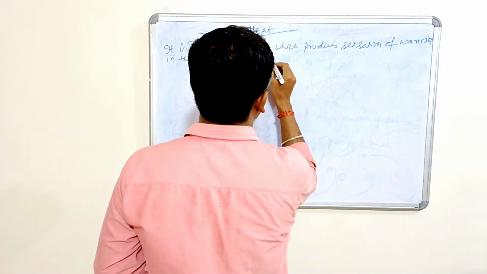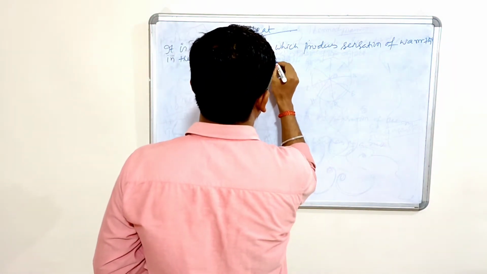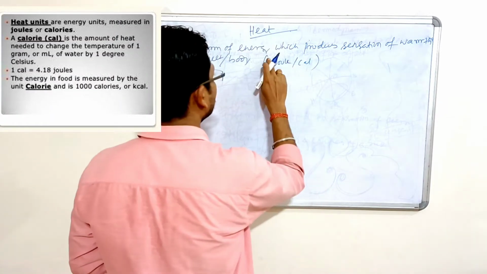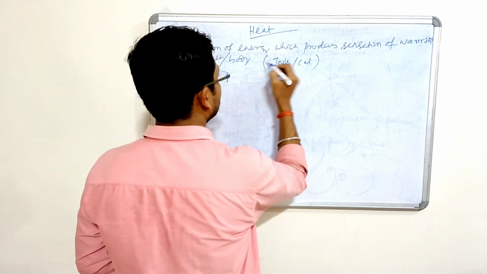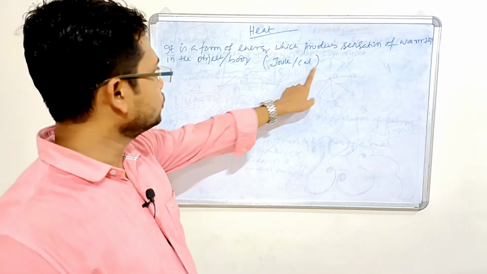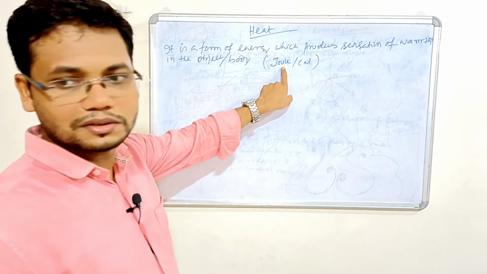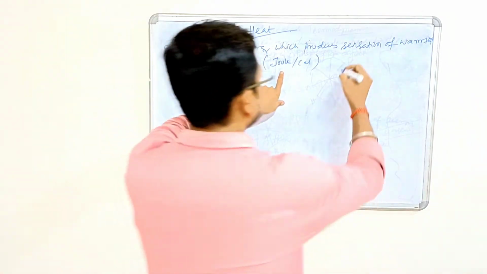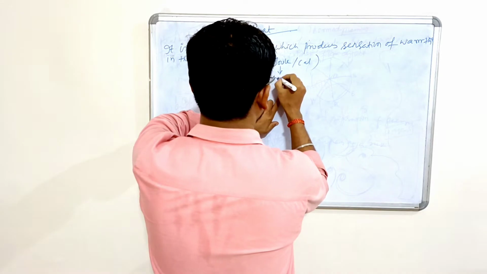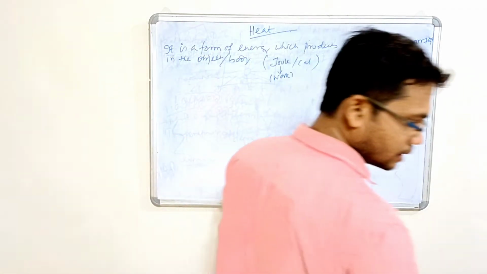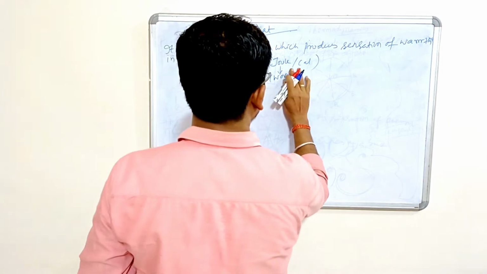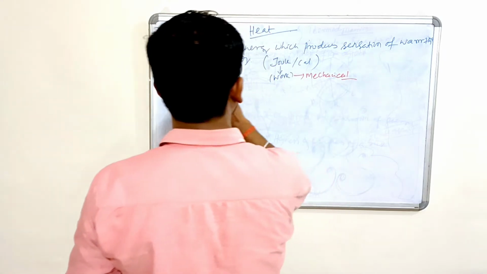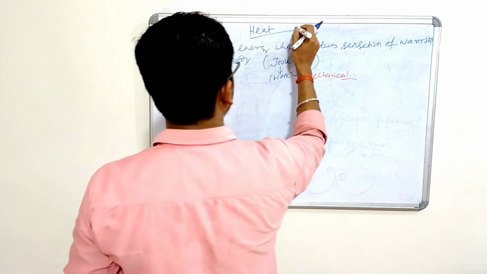So what is the unit? Unit is joule, or you can say calorie. Joule or calorie. So whose unit is joule also? Work unit is also joule, right? So this heat, this work, the unit is also joule. This is like mechanical. This heat is like non-mechanical.